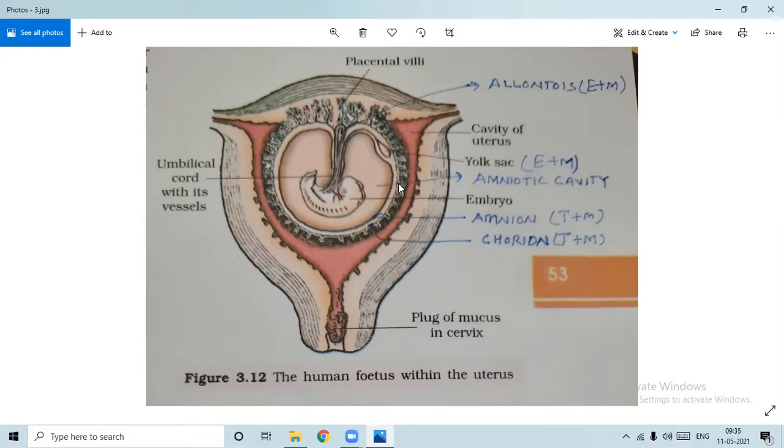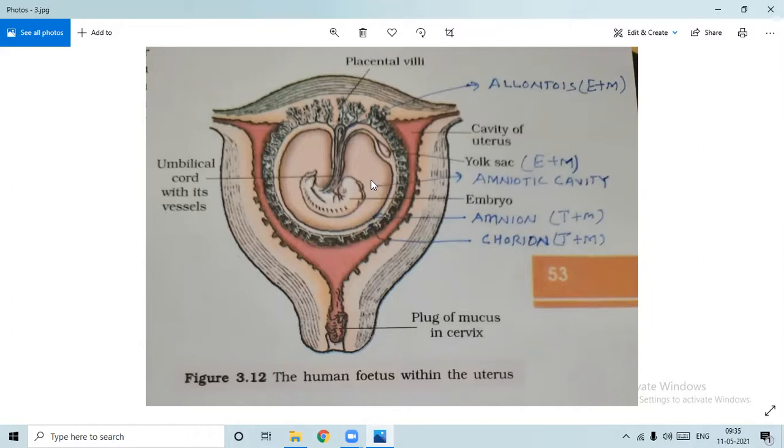I will just repeat that there are 4 embryonic layers. What are those 4 layers? One is the chorion. Is this clear to you? Chorion, then amnion, and the third, the allantois, and the 4th layer, the yolk sac, the secondary yolk sac, right? These are the layers.